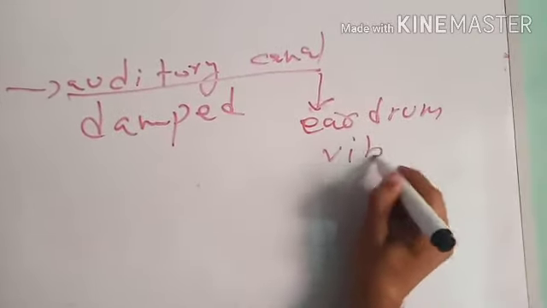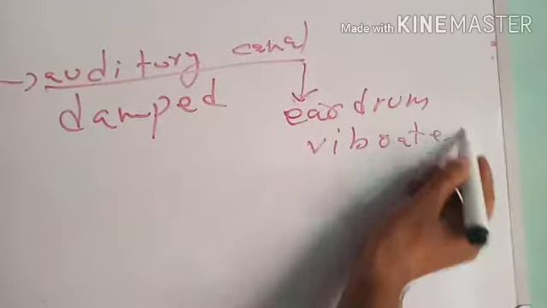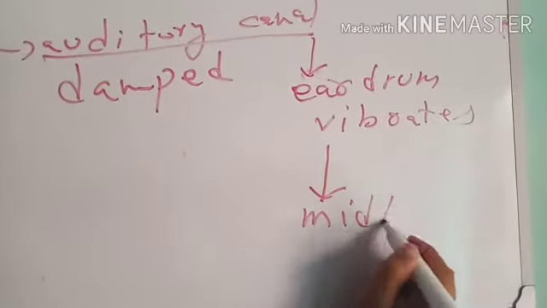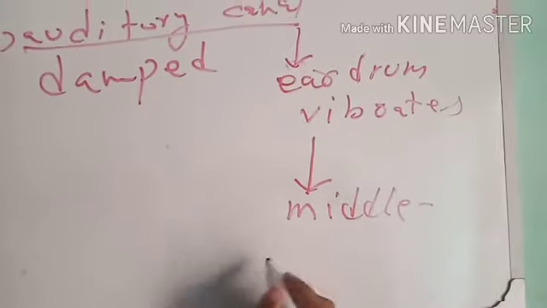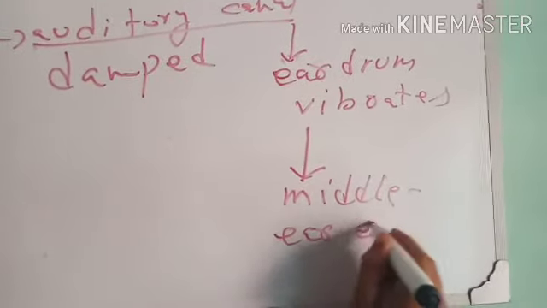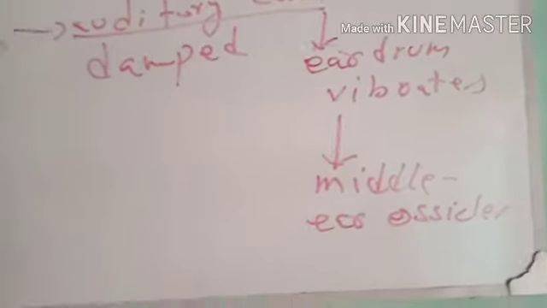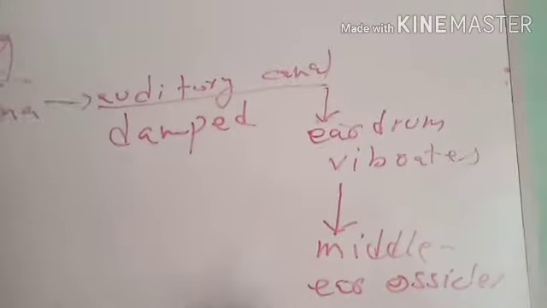When eardrum vibrates, the middle ear ossicles which are attached to eardrum, they also vibrate. In this way, sound is amplified.